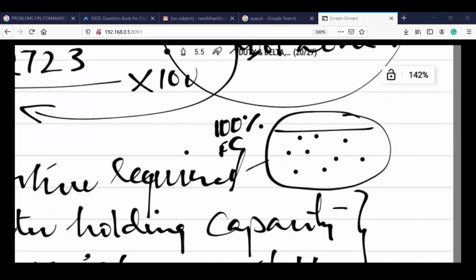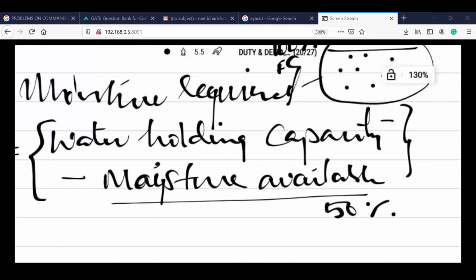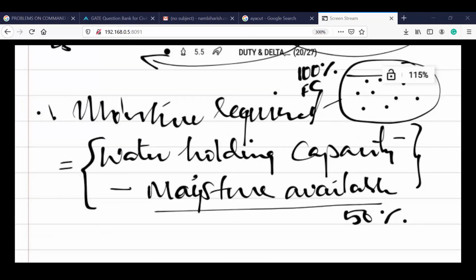Okay, I will come back to this again, because this is a thing which you missed. If the moisture required has to be calculated, we require the moisture holding capacity to be noted down, like how much moisture can be held by a soil when it is completely dry. And you already have 50% of moisture existing in the soil.